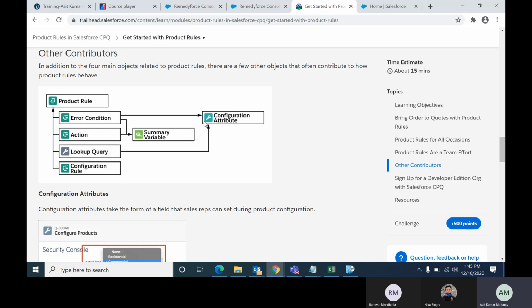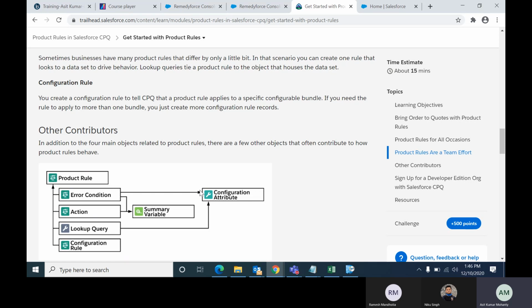You can't use configuration attribute with configuration rule or action. That's why this arrow mark is there. Why? Because if you go inside error condition or lookup query, you will see a field called configuration attribute. Similarly, if you go inside error condition and action, you will see a summary variable field.